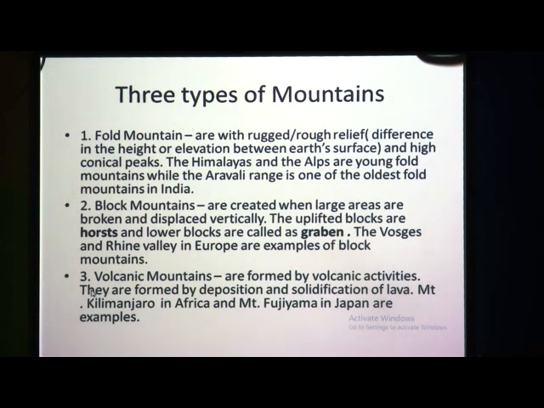Now, the third one is volcanic mountain. You must be knowing volcano. When the hot lava comes out of the mountain, it is called a volcanic mountain. So, volcanic mountains are formed by volcanic activities. They are formed by deposition and solidification of lava. For example, Mount Kilimanjaro in Africa and Mount Fujiyama in Japan are examples of volcanic mountains, okay children. So, what are the two examples of volcanic mountains? Mount Kilimanjaro in Africa and Fujiyama in Japan.